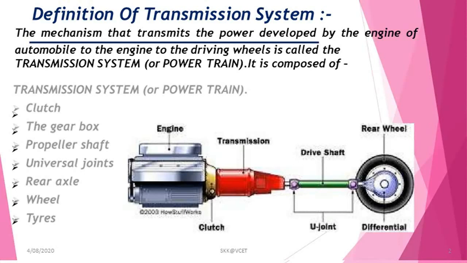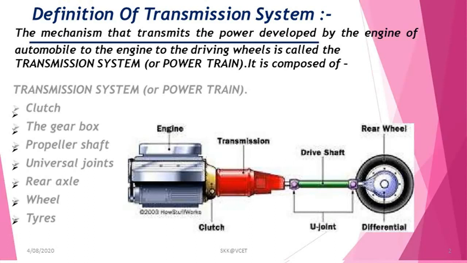The clutch and gearbox vary the ratio of torque output to the torque input. The propeller shaft transmits final torque to the rear axle from the gearbox, and a differential gear equally distributes the final torque between the road wheels or driving wheels. Normally, the transmission system consists of clutch, gearbox, propeller shaft, universal joint, rear axle, wheels, and tires.